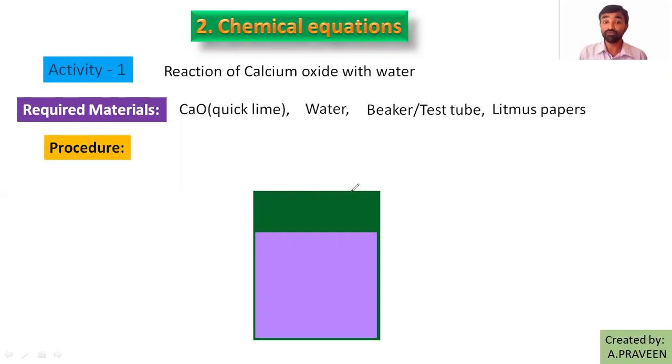Add quicklime into this. You can add the powder. Then what happens? It dissolves in the water and disappears after some time. Then what to do? Just you need to touch the beaker. If you touch the beaker, right?